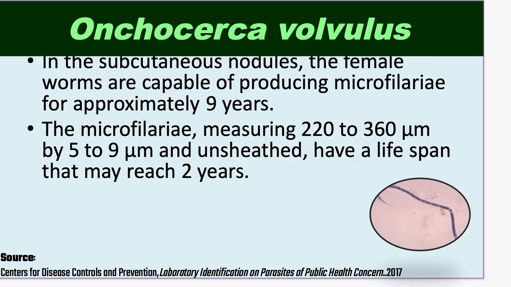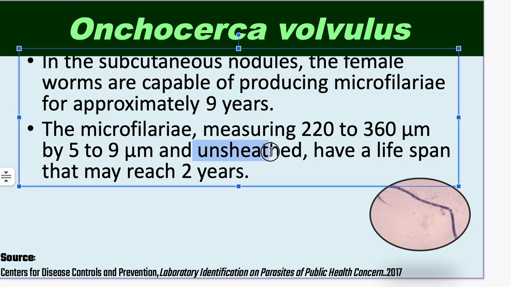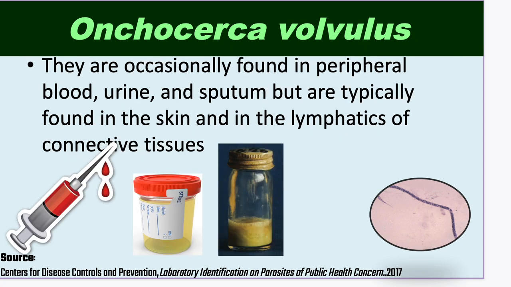In the subcutaneous nodules, the female worms are capable of producing microfilariae for approximately 9 years, and the microfilariae measure 210 to 360 micrometer by 5 to 9 micrometer, and they are unsheathed. So remember, unlike your Brugia malayi, Wuchereria bancrofti, and Loa loa, which are all sheathed, your Onchocerca volvulus is unsheathed, and they have a lifespan that may reach 2 years.